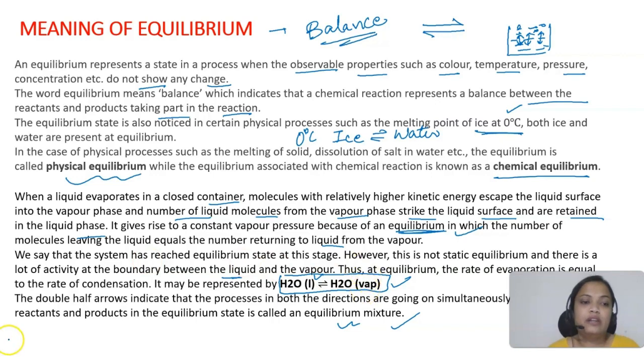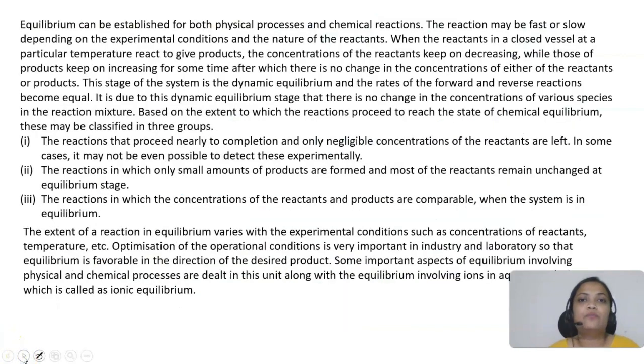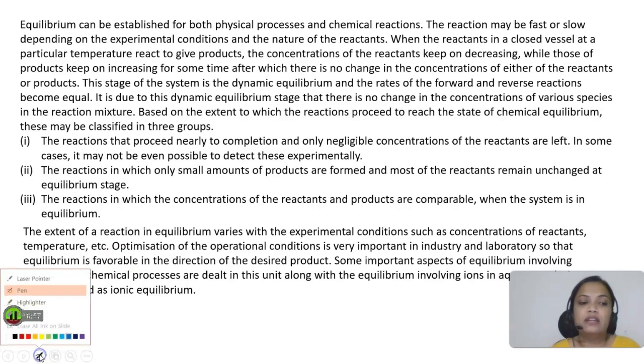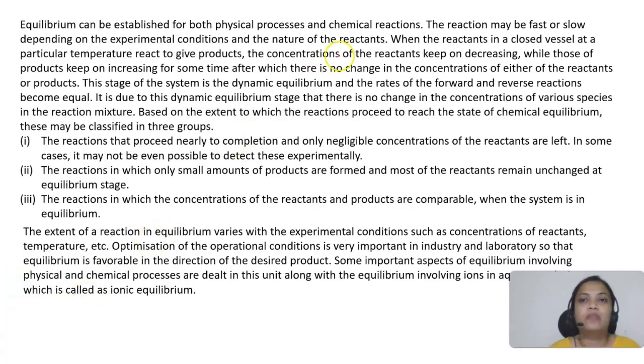Right. So now let us move ahead and learn a little bit more about equilibrium. As I told you, equilibrium can be established for both physical and chemical processes. A reaction can be fast or slow depending on your experimental conditions and the nature of the reactants. Now let's say a reaction is taking place in a closed vessel at a particular temperature to give product. So what will happen?